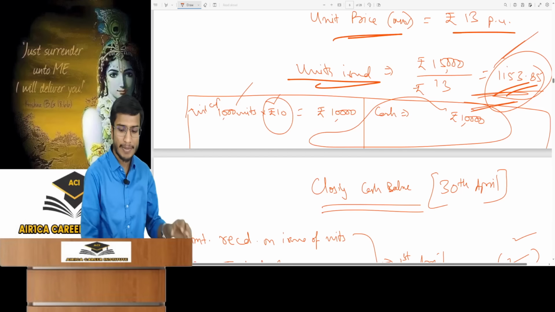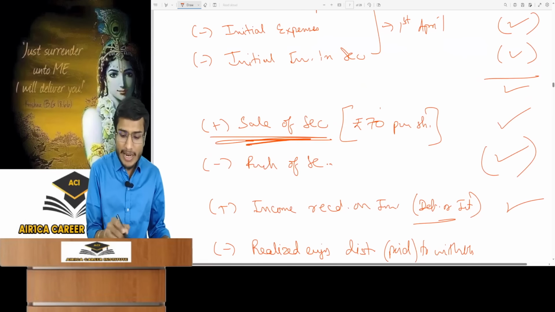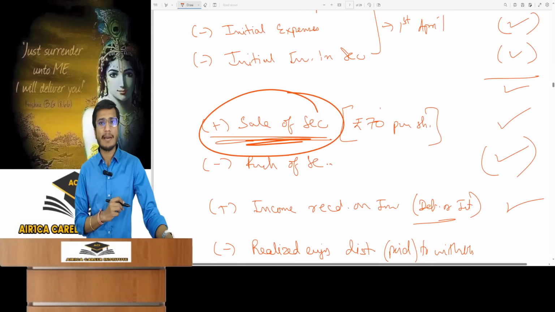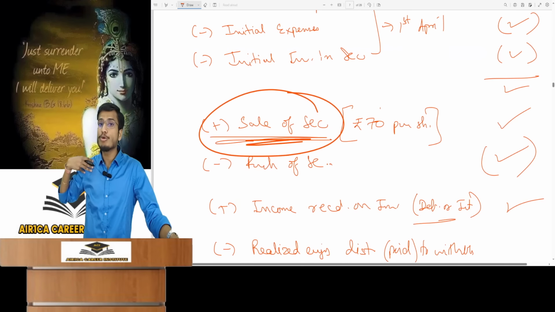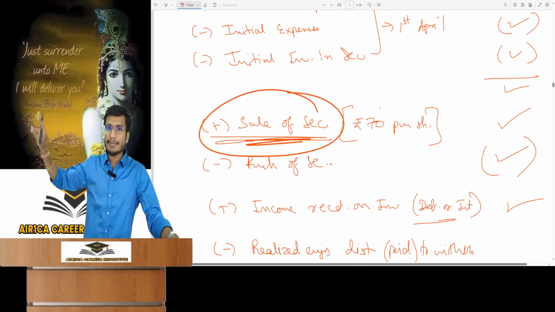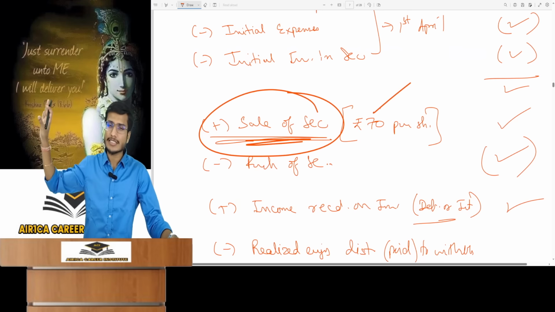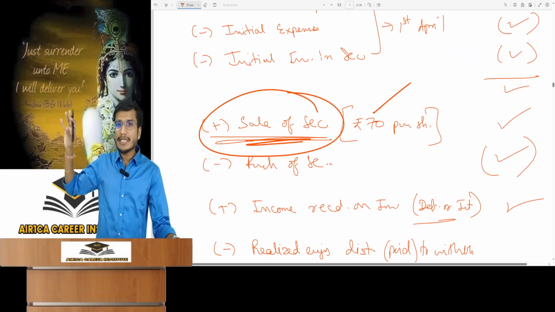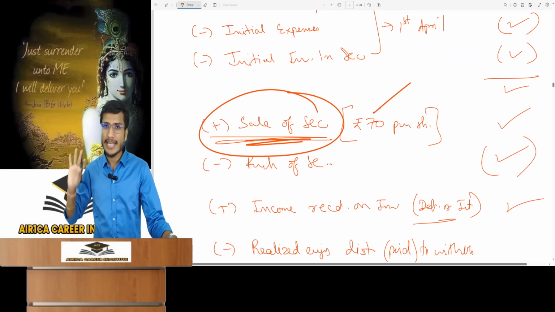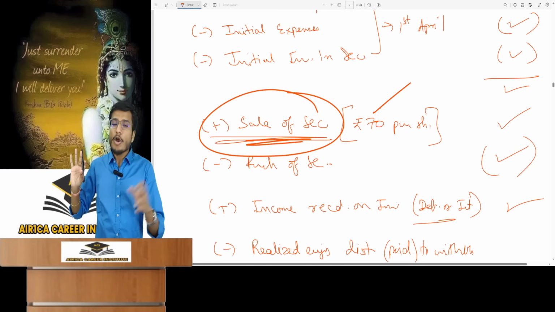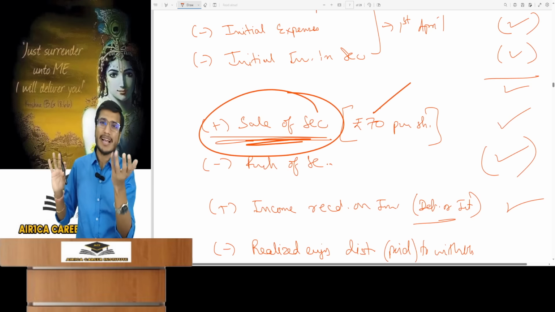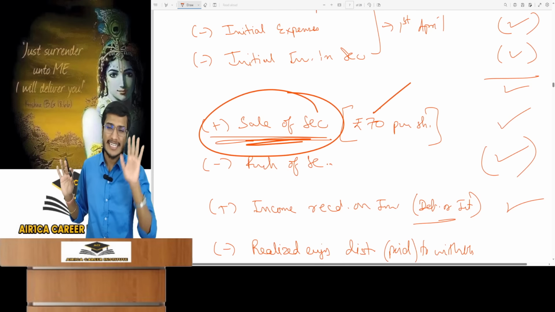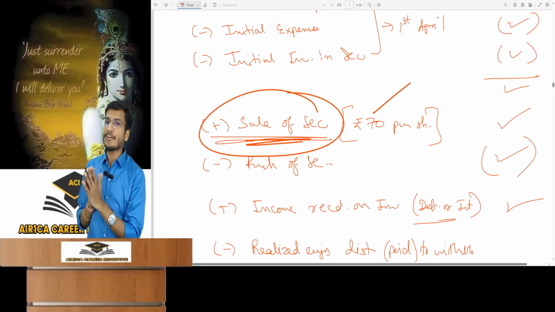Look at the example. I have already mentioned a point about the sale of security here. One day I thought my investment in Adani shares as a mutual fund. Considering this Adani share was at its peak, it was promptly sold for 70 rupees each. So when I sold it, rupees 70 came into my bank. Suppose I had invested in only one share. And when I had bought this share, I had bought it at rupees 65. Whenever I bought it earlier, when I invested in it, I must have done it at some point, right? I had bought it at 65.